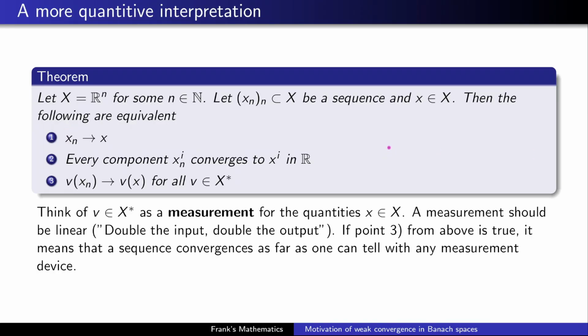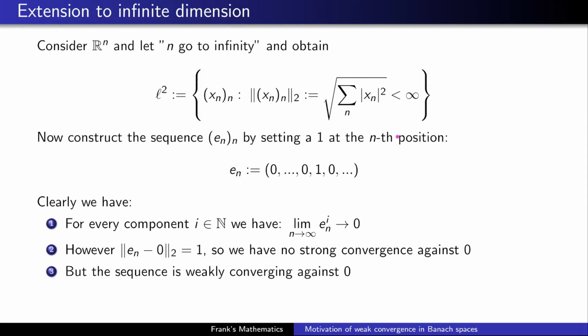Unfortunately, this only holds true for finite dimensional spaces. And the standard example, I just put it here, if you consider Rn, let n go to infinity, in quotation marks of course, then you get the space small l2. And if you construct a sequence by setting a 1 at the nth position, then you have a sequence which has nice properties, because for every component, we know that every component goes to 0 eventually if n is big enough. However, if you consider the norm, I put a norm here, this norm is always 1.